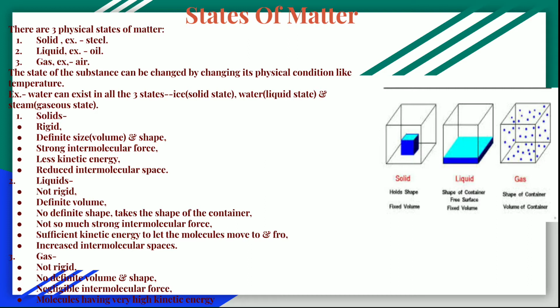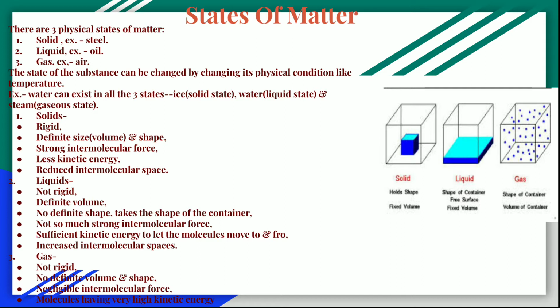Okay, now the solids are rigid. They have a definite size or volume, you can say, and a definite shape. They have a strong intermolecular force, they have less kinetic energy, that is the molecules have less kinetic energy, they do not randomly move. Okay, they have reduced intermolecular space, that is the molecules lie very close to each other.